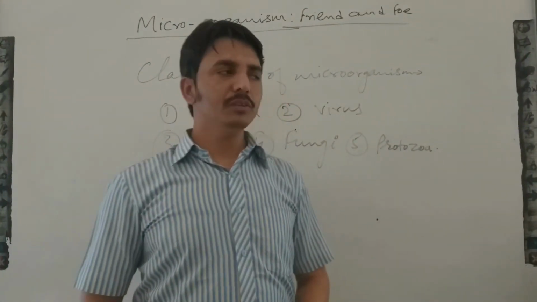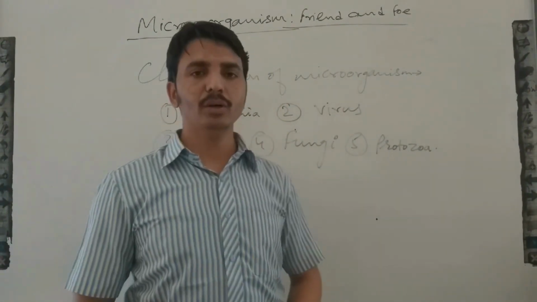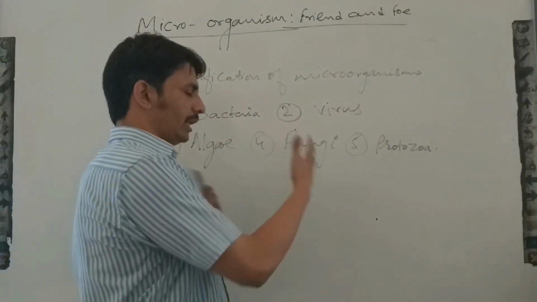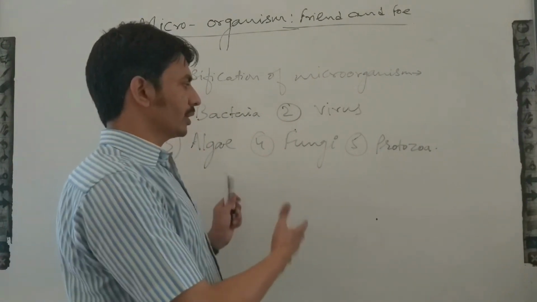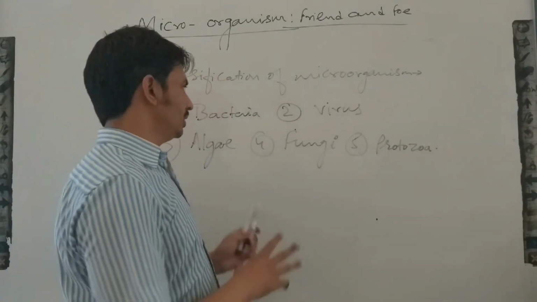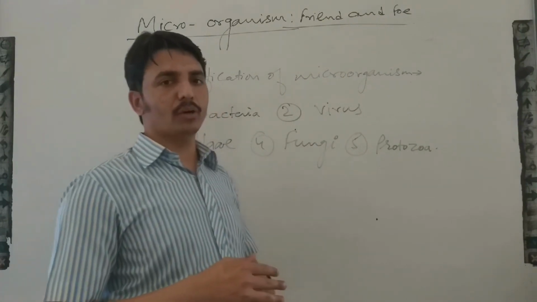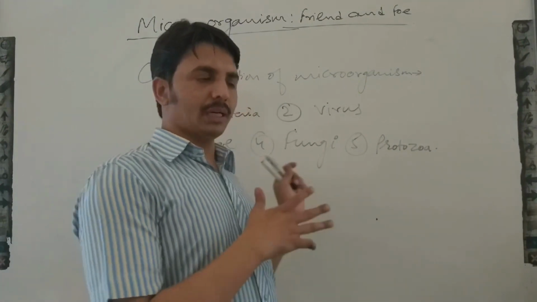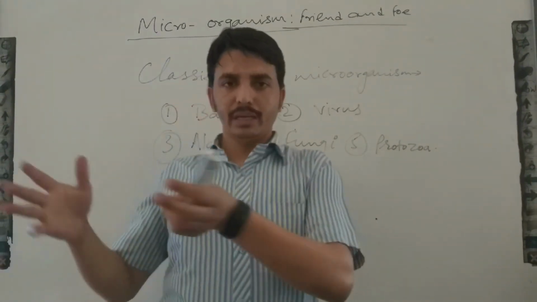Okay, out of these microorganisms, some are helpful for us and some are harmful for us. So these organisms can be classified according to human requirement. If these are helpful, then there is a separate category.